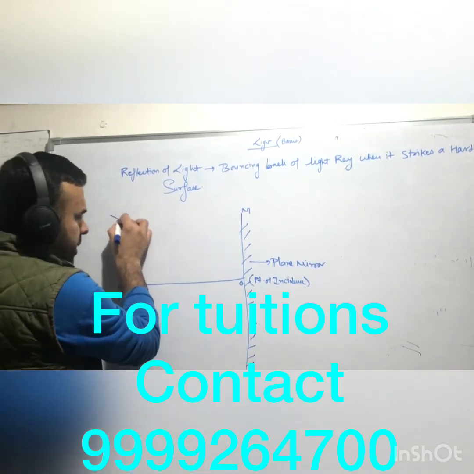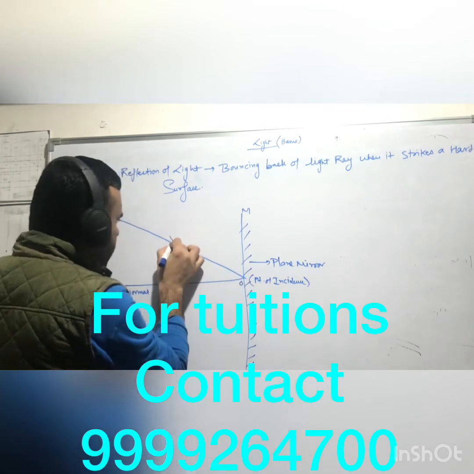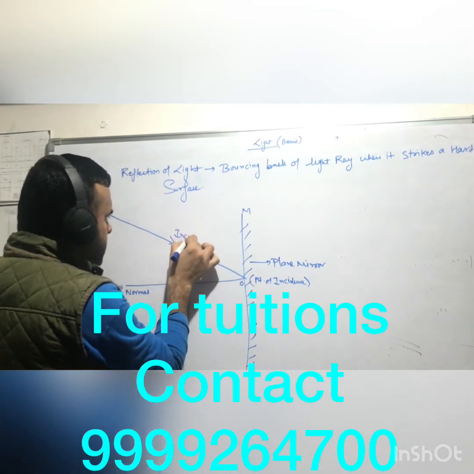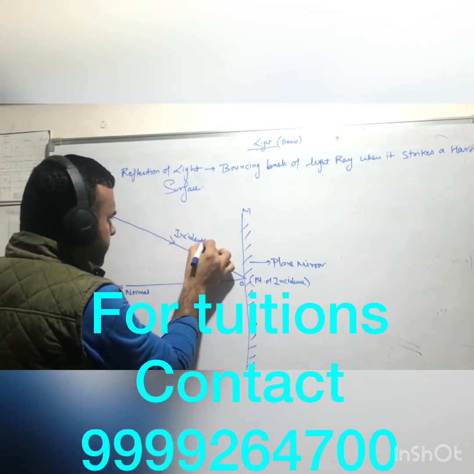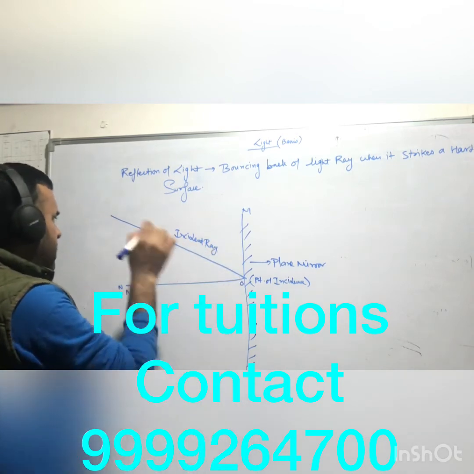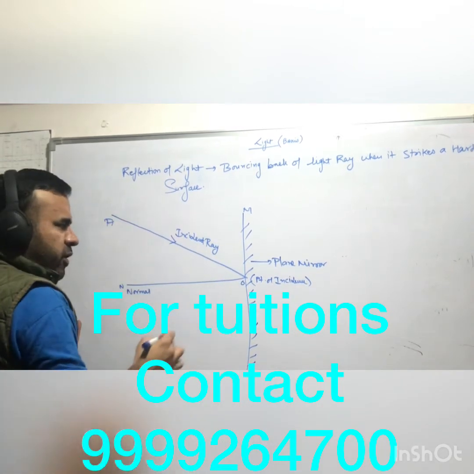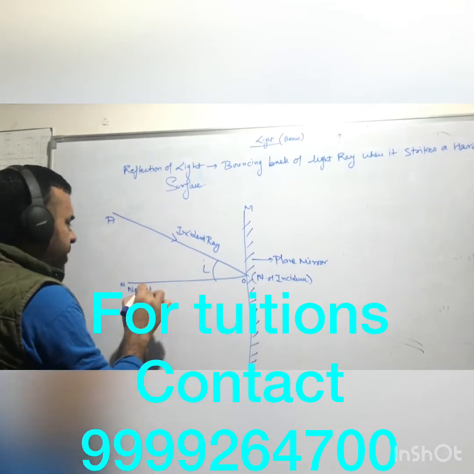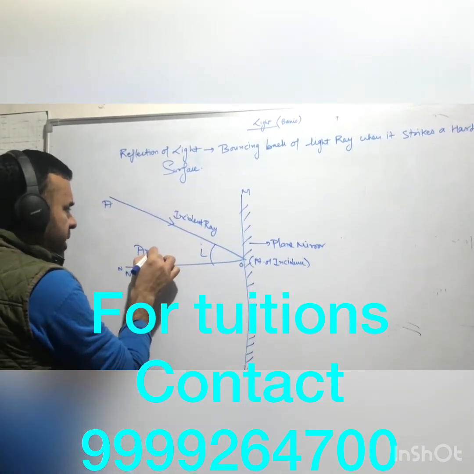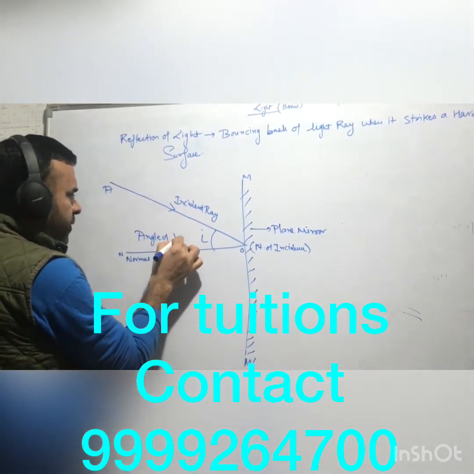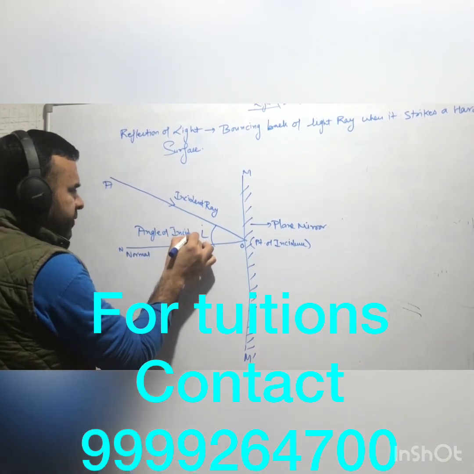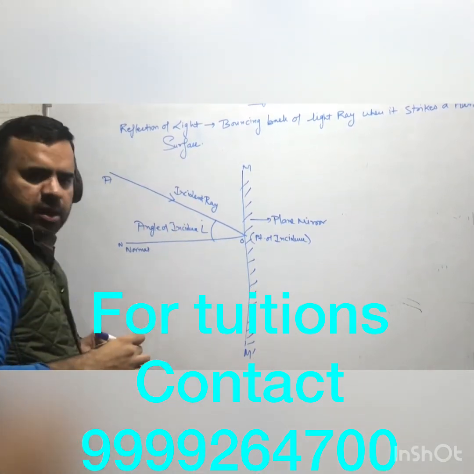This point is called the point of incidence. Now this is a ray. This ray is called the incident ray. This is the ray of light which is falling on the plane mirror, striking it at the point of incidence. The angle between the normal and the incident ray is called the angle of incidence. You should know all these definitions; I have written them in my notes as well.